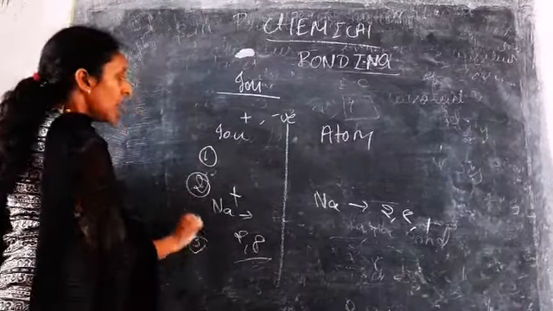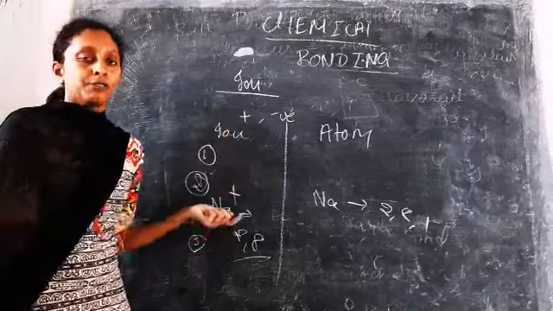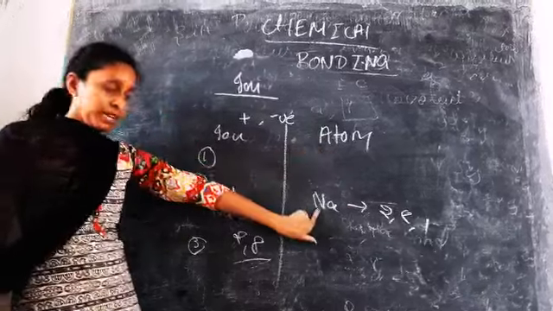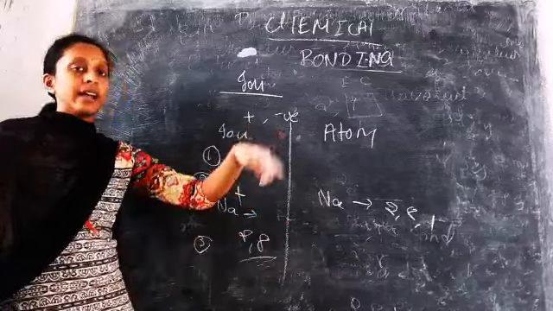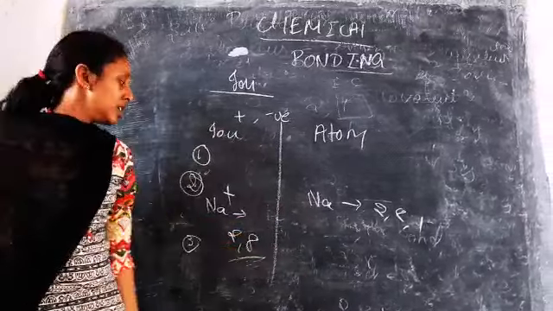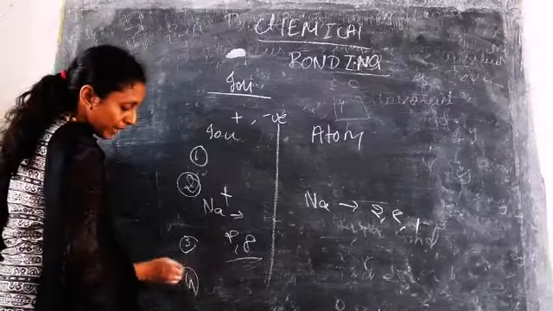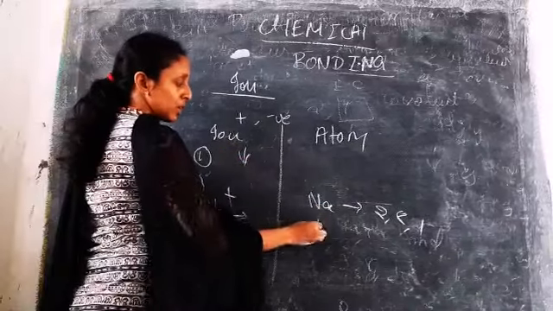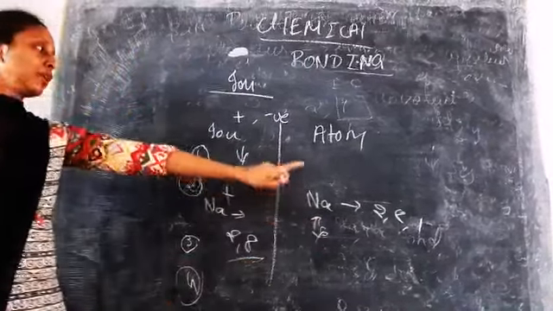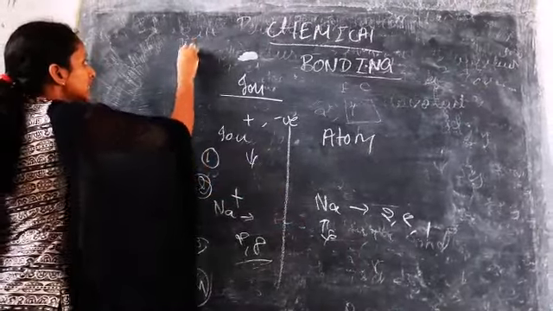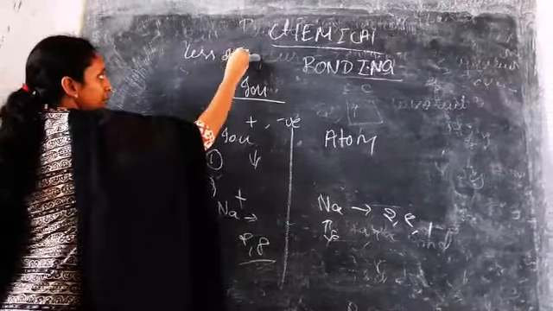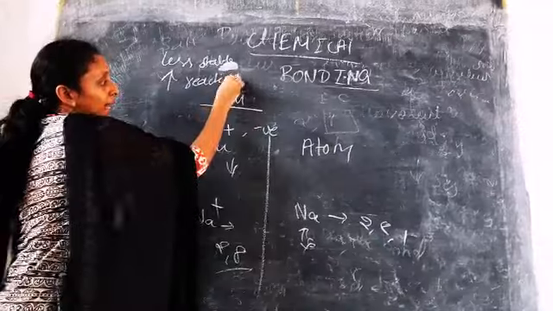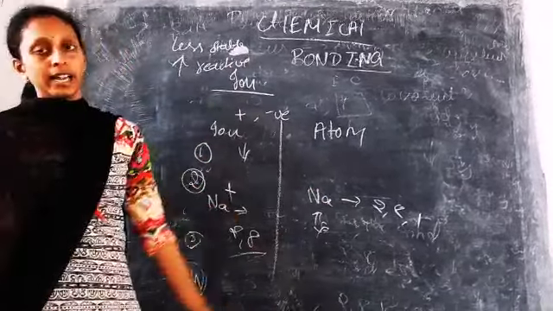Third one is the reactivity. Ions are independent everywhere. If you dissolve them in water, they will remain as ions. If you take an atom, for example Na, and dissolve it in water, it will react and form sodium hydroxide, etc. Reactivity of ions is very less because they are independent, while for atoms the reactivity is very high. They react easily because they are less stable, and less stable means highly reactive. Atoms, since they are not stable, are highly reactive.